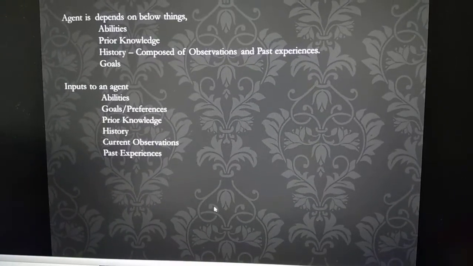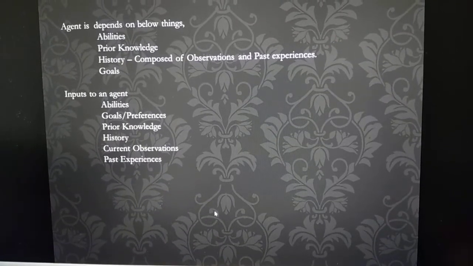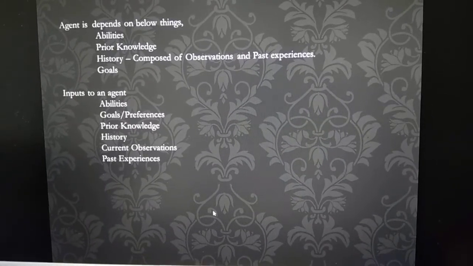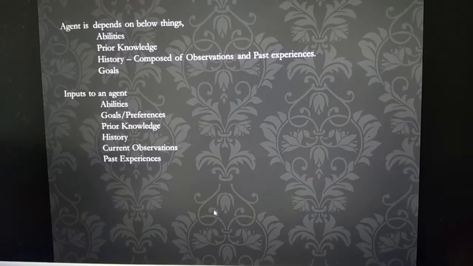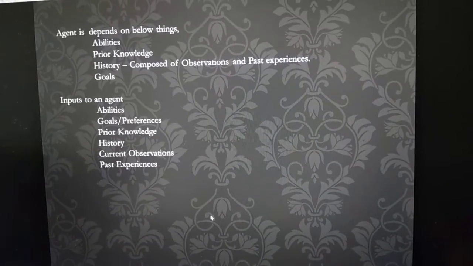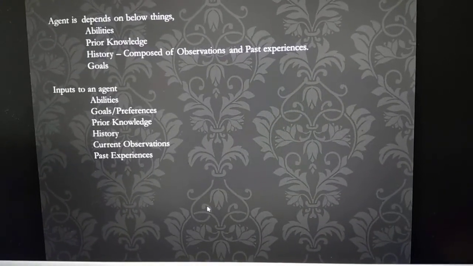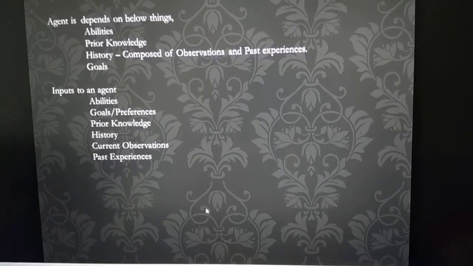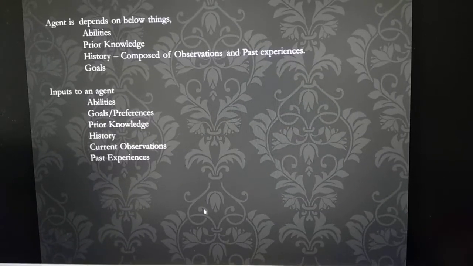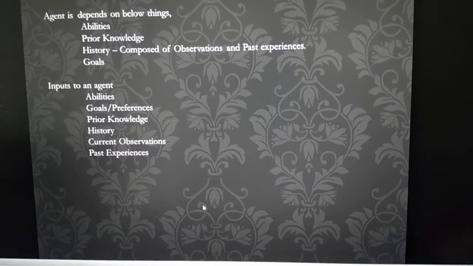Like I am observing, okay, artificial intelligence is a subject. Currently, we are struggling to identify and understand why we need it. That is our observation. Past experience. I was also a student who studied artificial intelligence, hence I know what the difficulty is, right? That's the history. Goal. What is my goal? My goal is to make a video which can explain artificial intelligence in a simple way, right? You understood, right? What the agent depends on? I am depending on my ability, my prior knowledge, history and goal.